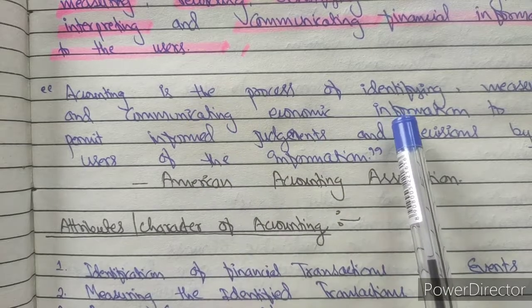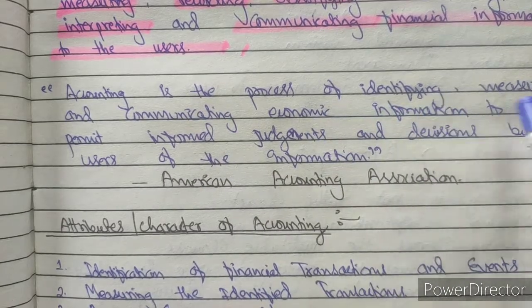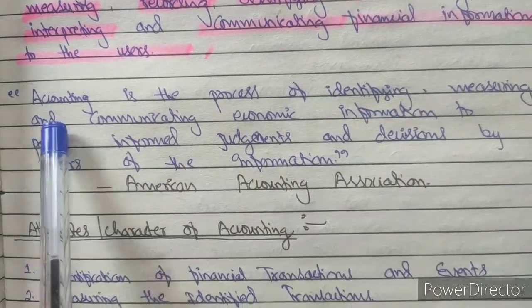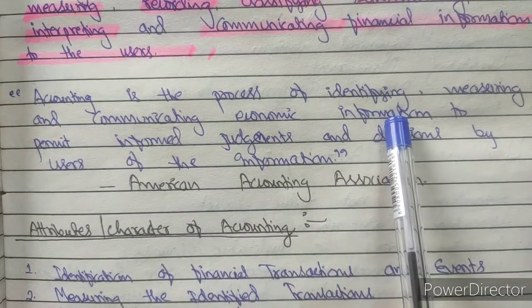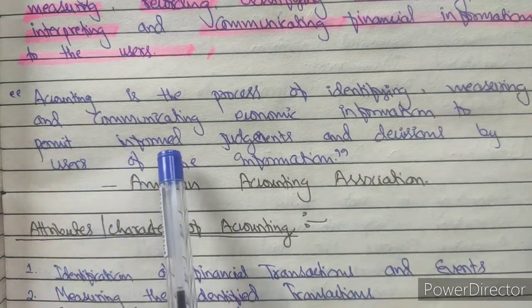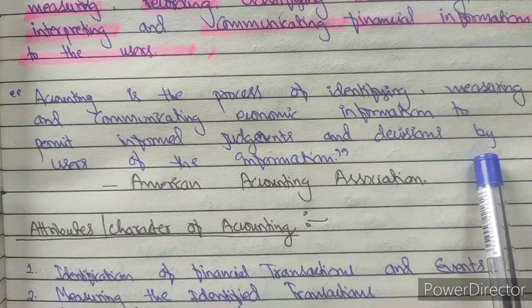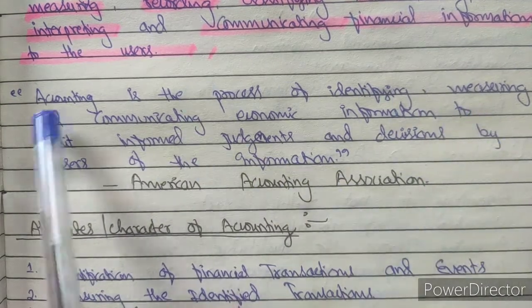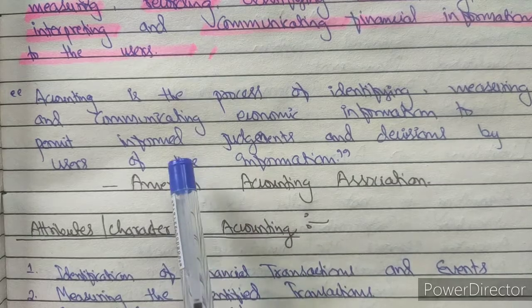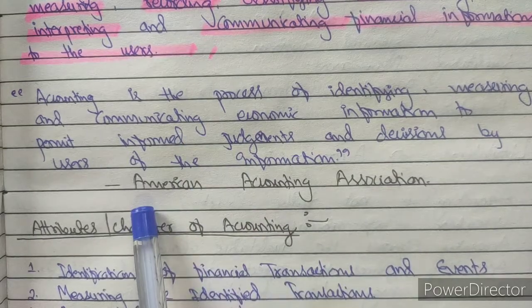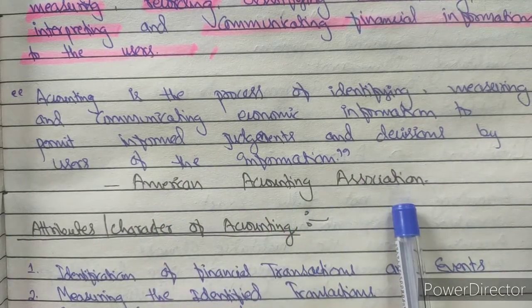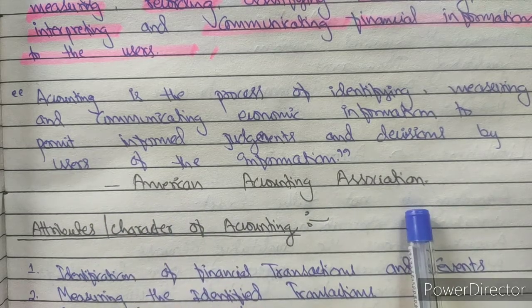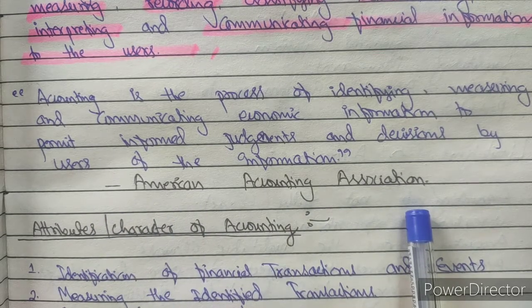Accounting is the process of identifying, measuring and communicating economic information to permit informed judgment and decisions by users of the information. Though it's not necessary to learn this definition, it is according to the American Accounting Association, one of the important associations giving most of the definitions of accounting.